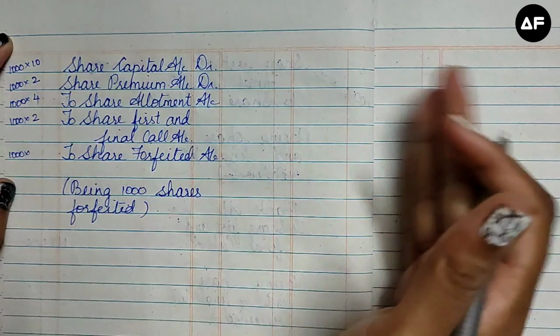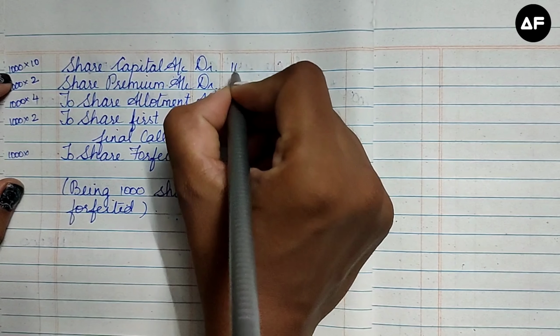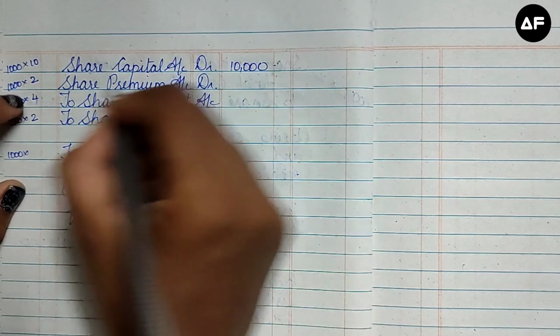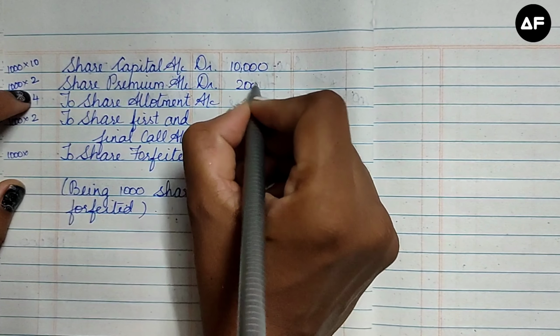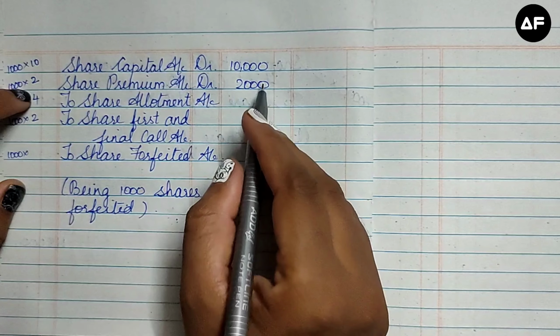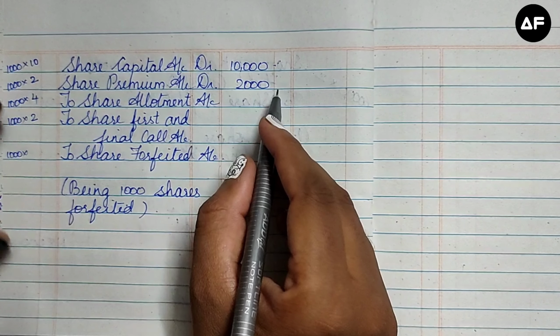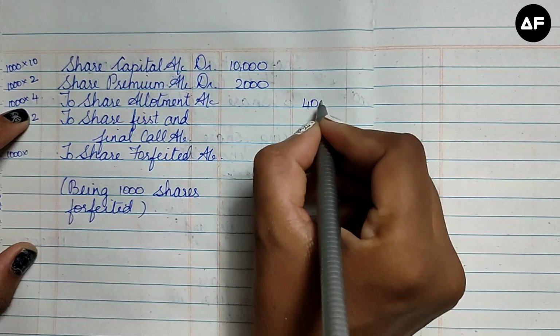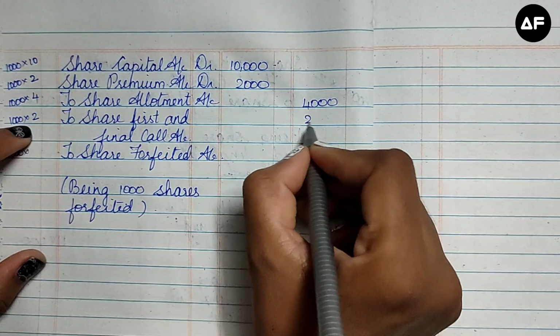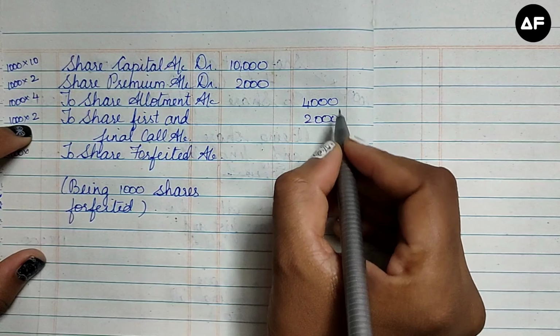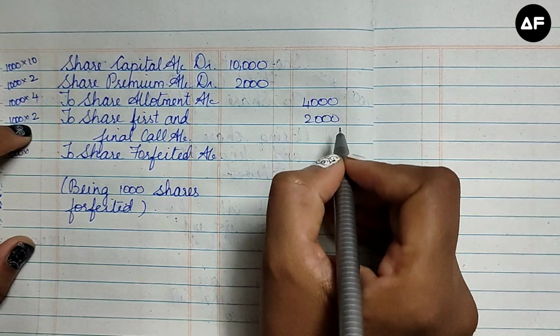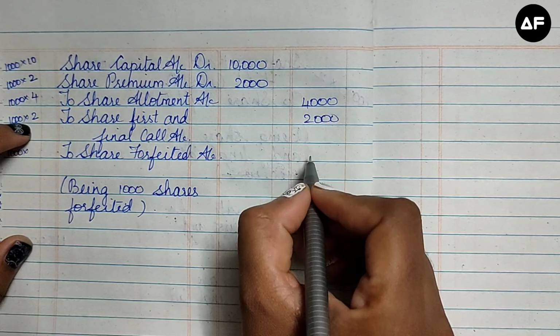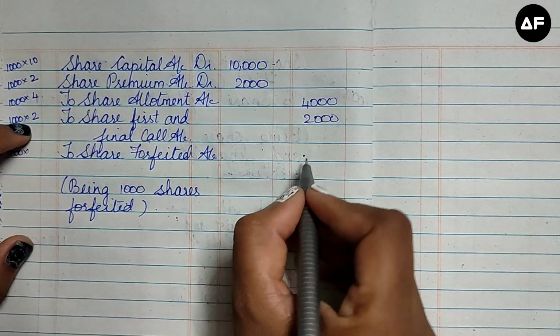So let me multiply and write this side. 1,000 into 10 is 10,000 debit. 1,000 into 2 is 2,000 debit. So both my debits are over. If I add, I must get 12,000. Over here in my credit, I got 1,000 into 4, that is 4,000, and 1,000 into 2, which is 2,000. So my credit is 4 plus 2, only 6,000. So the remaining 6,000 has to be included for the share forfeiture.